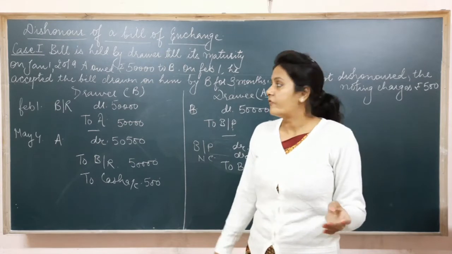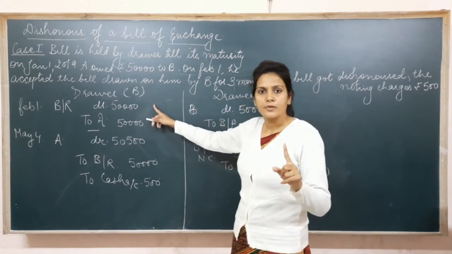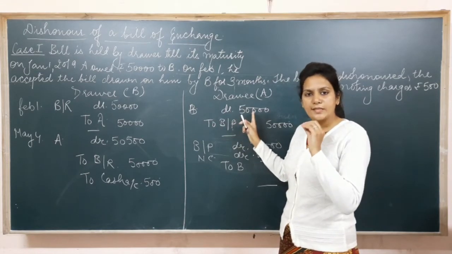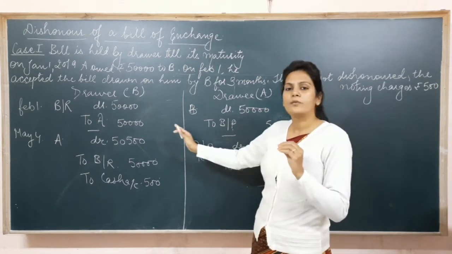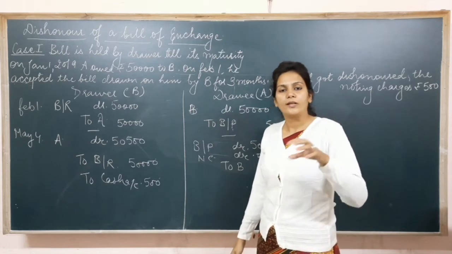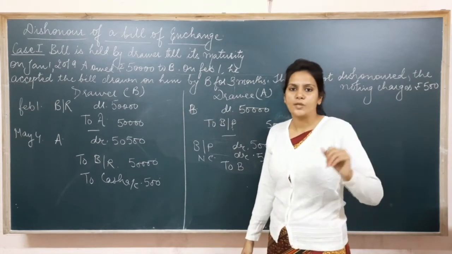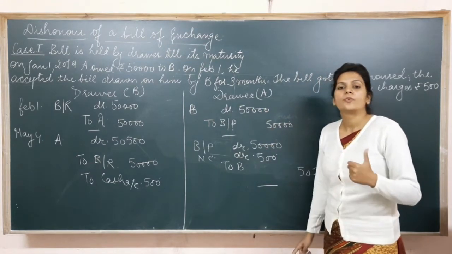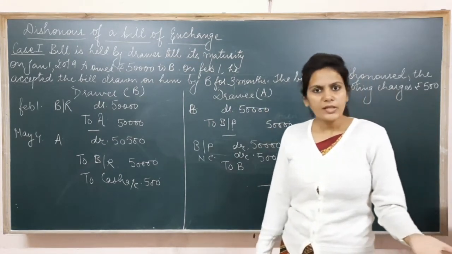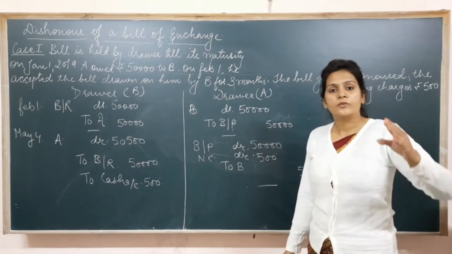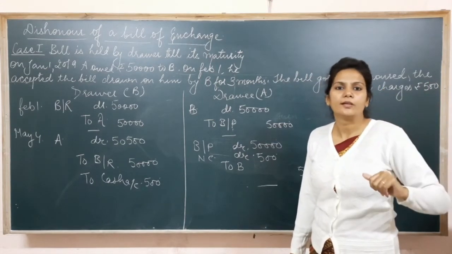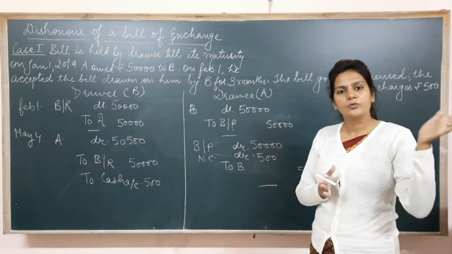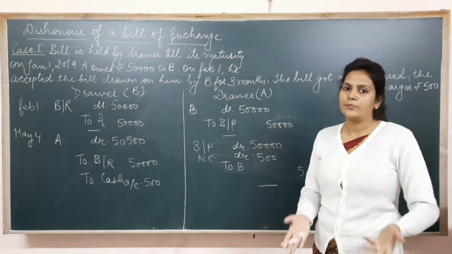Next case means when the drawer writes the bill, he gives the bill to the drawee, the drawee accepts the bill and returns the bill to the drawer, and then the drawer gets the bill discounted from the bank. And now on the due date, the drawee refuses to make payment of the bill to the bank, because the drawee makes payment of the bill to that person who is holding the bill. If the drawer has got the bill discounted, it means that he has given the bill to the bank and has taken money from the bank before the due date.